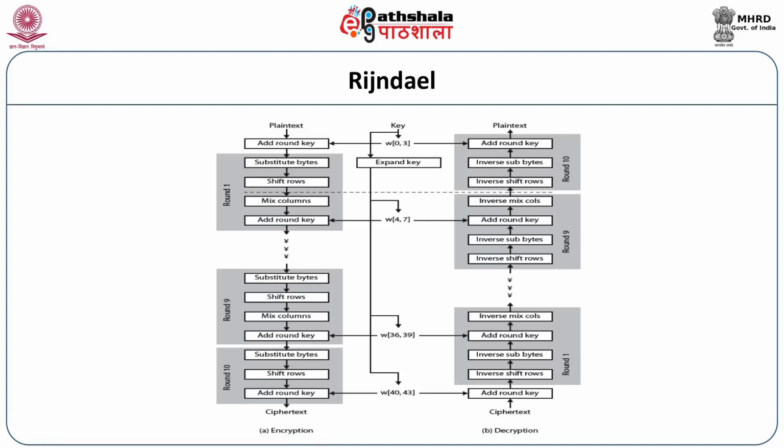Key would be added in the add round key; the key would be expanded. So you can see the key goes from the 0th index to 43. So 0 to 3 every time 4 octets are fed. For octet to octet substitution, the S box is given,